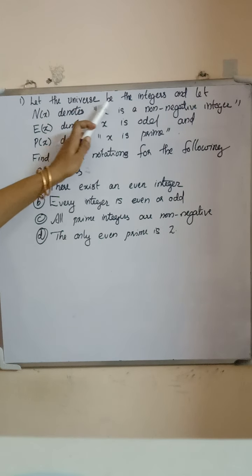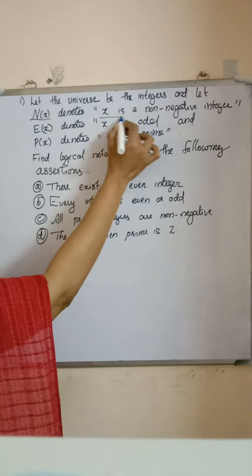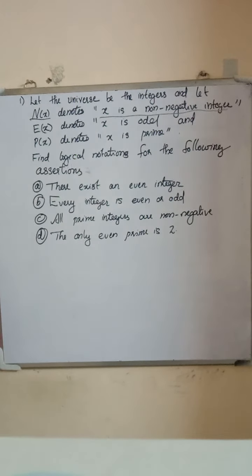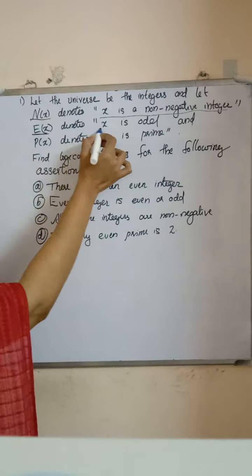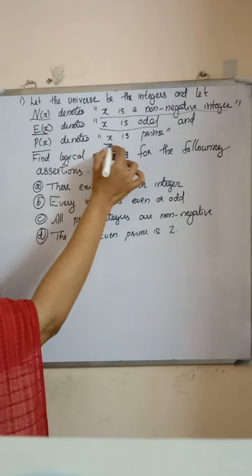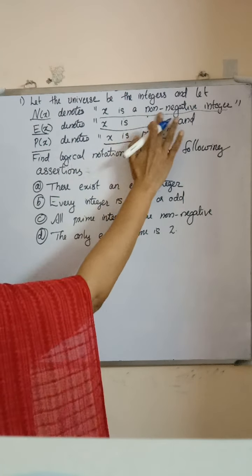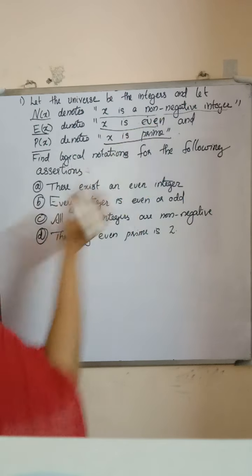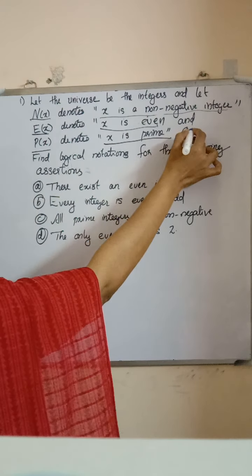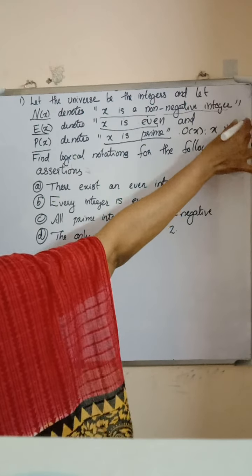Let the universe be the integers, and let n of x denote x is a non-negative integer, p of x denote x is a prime number, e of x denote x is even, and o of x denote x is odd.